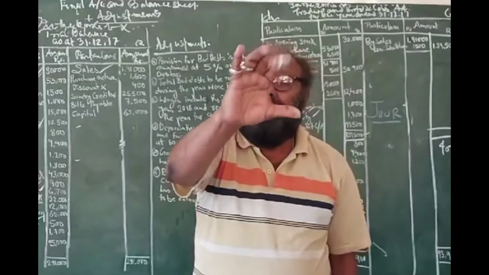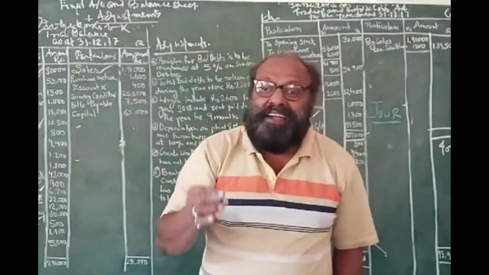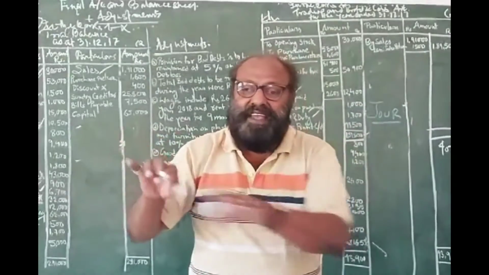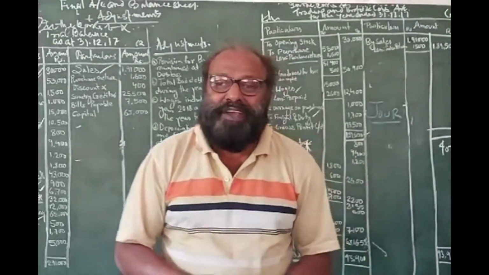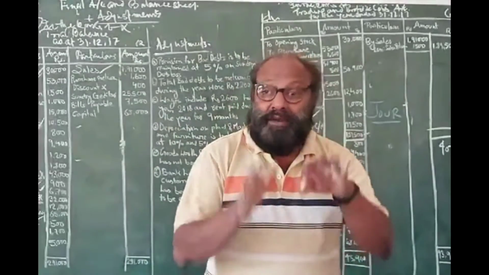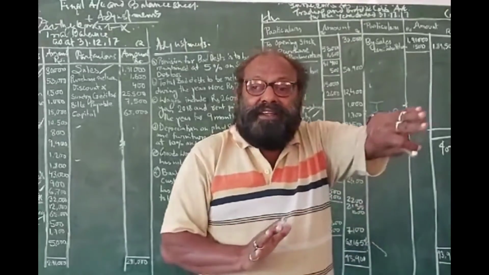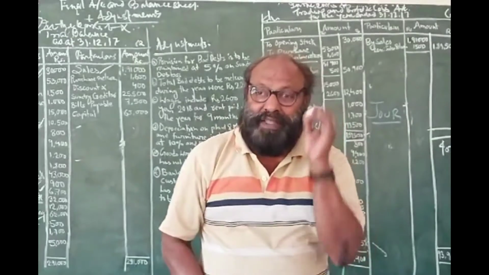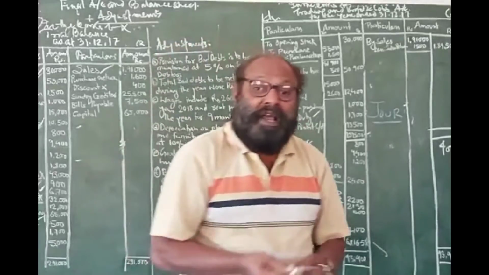After balancing, we get a good number of ledger accounts, ledger balances, and these ledger balances are grouped into two parts: debit balance on one side, credit balance on the other side, and the total amount of both must agree. That's because each and every debit must have its corresponding credit. When we do that, we are sure that the accounts I have kept are absolutely correct in terms of mathematics, in terms of arithmetic. So they are arithmetically correct.